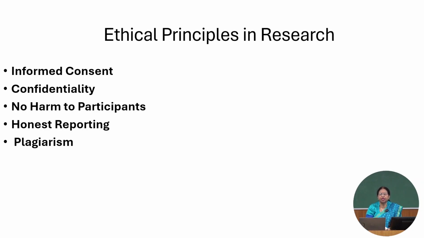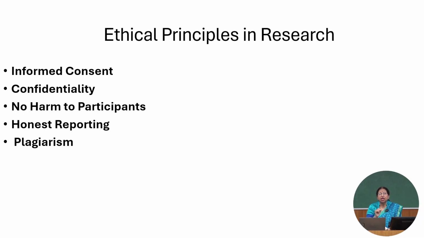Honest reporting, that means whatever result, good or bad, acceptable or rejected, should be reported. It doesn't matter. Nobody is going to judge. What they will judge is how honest or confidential is your reporting. And most importantly, there should not be plagiarism.